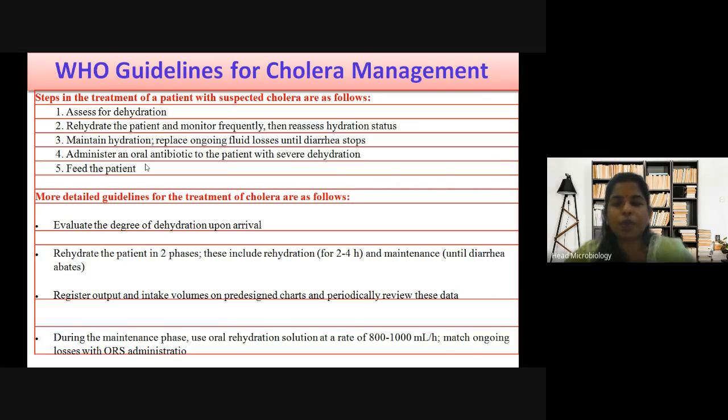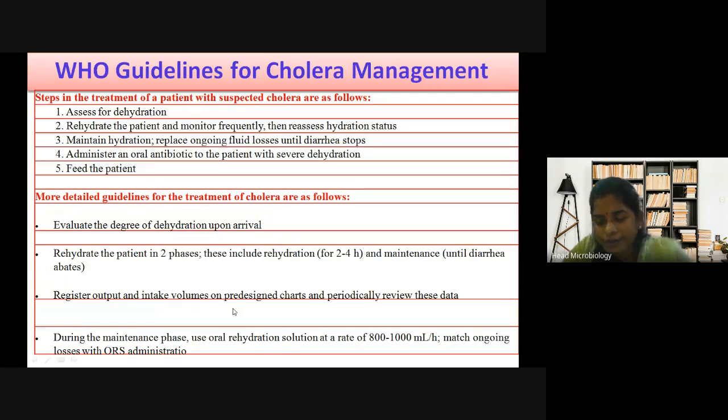It means diarrhea stops. Until diarrhea stops, you have to keep on rehydrating the patient. Rehydrate means keep giving the liquids, electrolyte liquids, till the diarrhea stops. Record output and intake volumes on the chart, so you need to record how much fluid loss there was and how much you have given. During the maintenance phase, use oral rehydration solution.